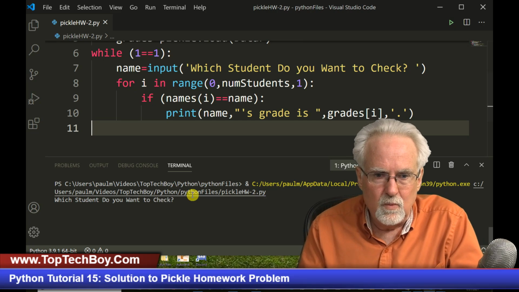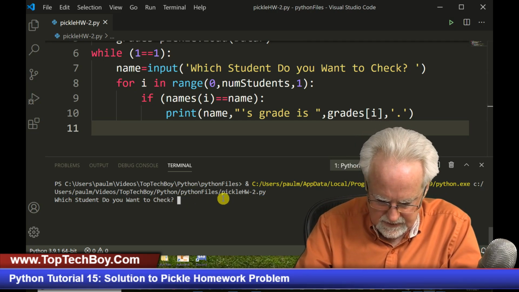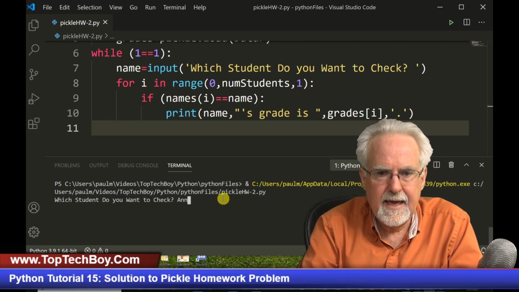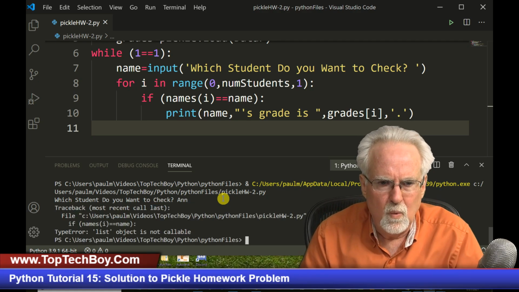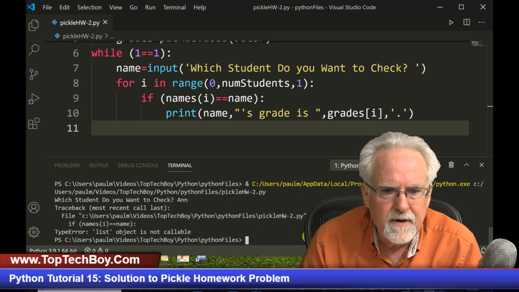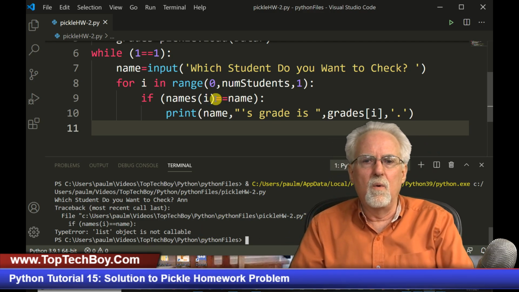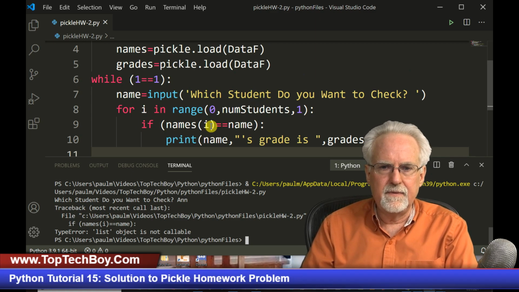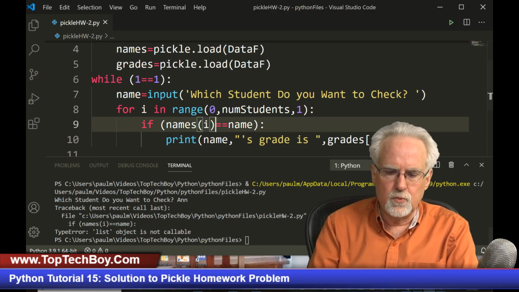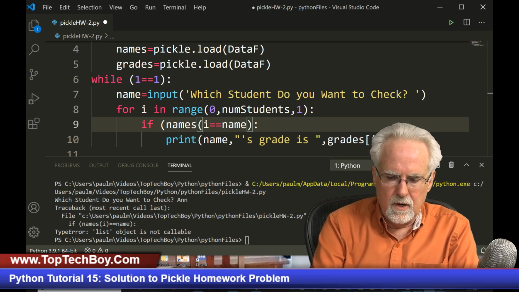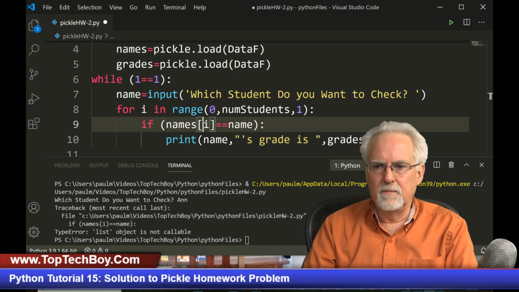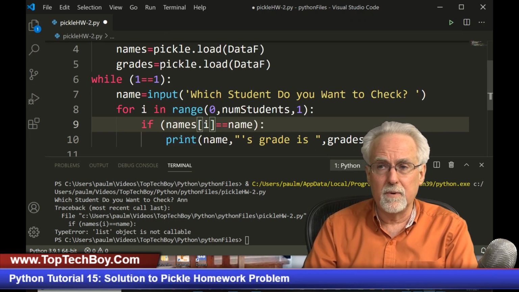Okay, which student do you want to check? Well, I think that I will check Anne. Oh, it says if names is equal, list object is not callable. Oh, man, look at this. What did I do? I hope you guys were yelling at me. You don't index an array with parentheses, it's square brackets. I almost did the same thing on grades. If you're calling a function like print, you use the parentheses, but if you're indexing an array, it's always the square bracket.